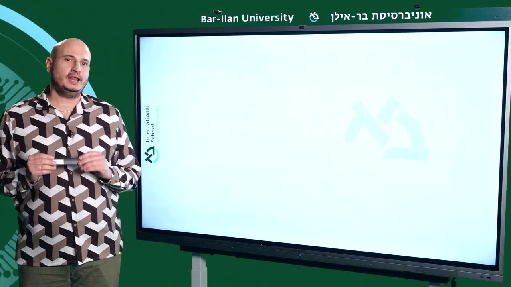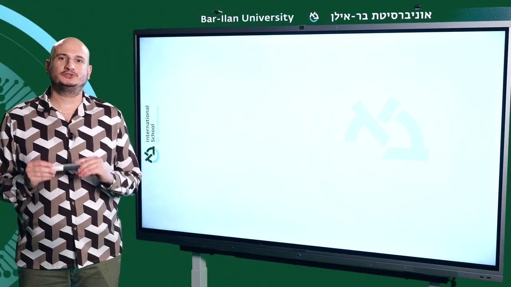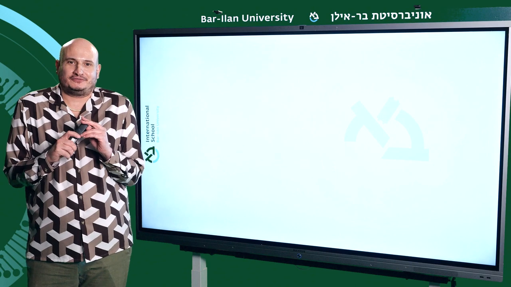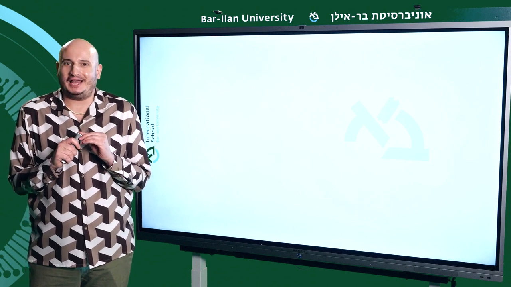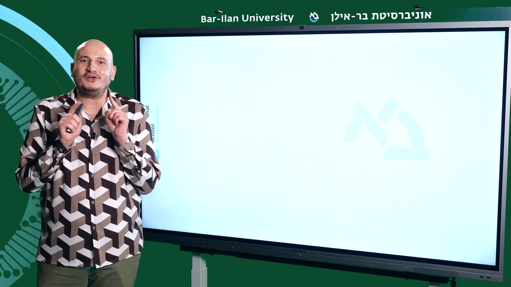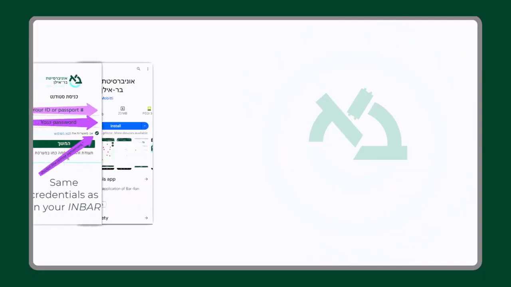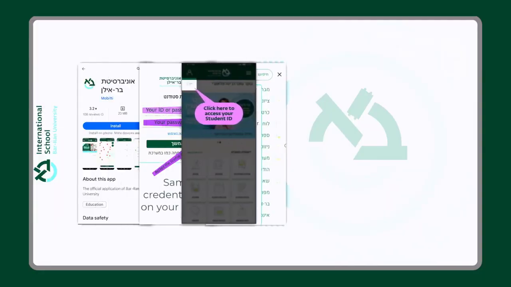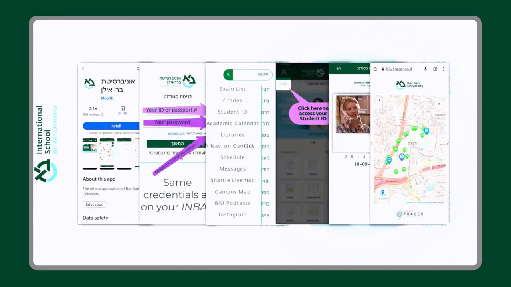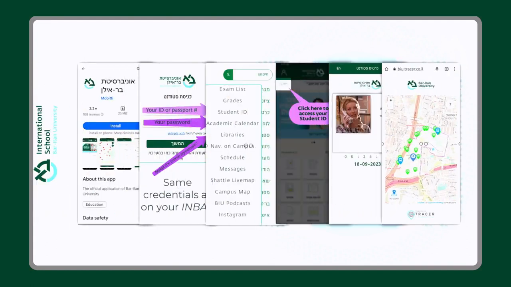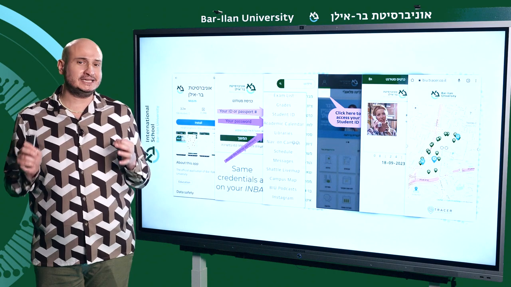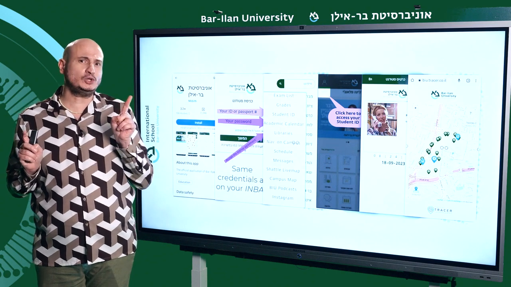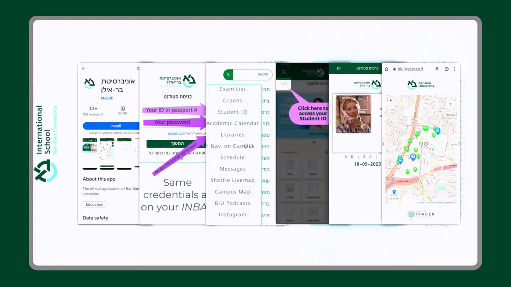And now, allow me to digress for a second and introduce you to your new best friend, the Bar-Ilan Mobile App. Not only does it host your grade list and schedule, but it also replaces your good old student card and serves as your ID. Your schedule, grades, and even a live shuttle map throughout the campus, all in the palm of your hands. Can your old ID do that? I think not. And here you can find a dedicated guide we've made.